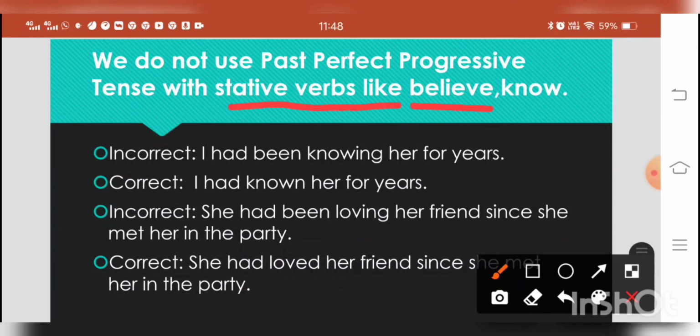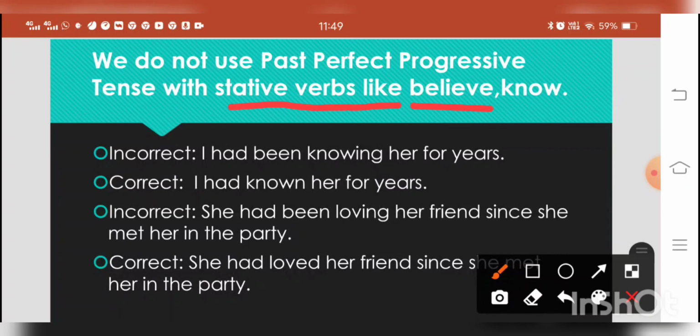So these verbs, the 5 senses, and verbs of emotions, like love, hate, like. Verbs of mental state like believe, know, imagine, understand, or suppose, think. And verbs of possession, have, belong. So these are called stative verbs and they are never used in continuous form. Remember this. If you want to know more about stative verbs, you watch my video on stative verbs, linking verbs and dynamic verbs.